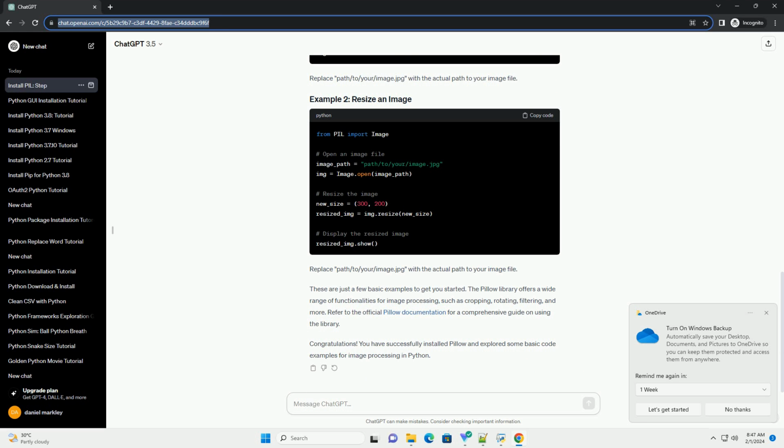These are just a few basic examples to get you started. The Pillow library offers a wide range of functionalities for image processing, such as cropping, rotating, filtering, and more. Refer to the official Pillow documentation for a comprehensive guide on using the library. Congratulations! You have successfully installed Pillow and explored some basic code examples for image processing in Python.